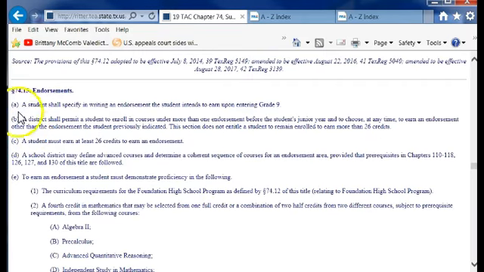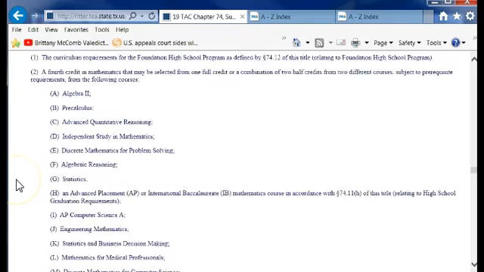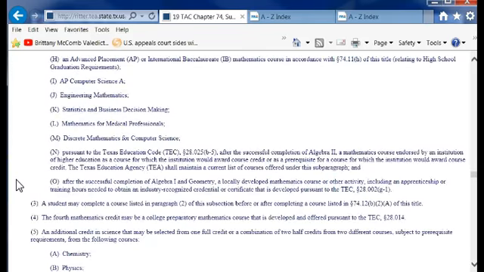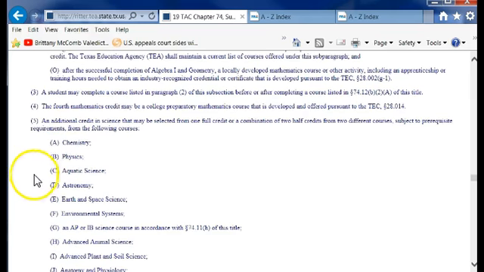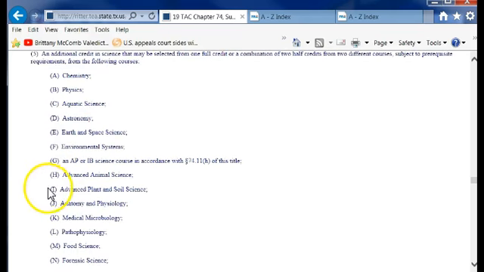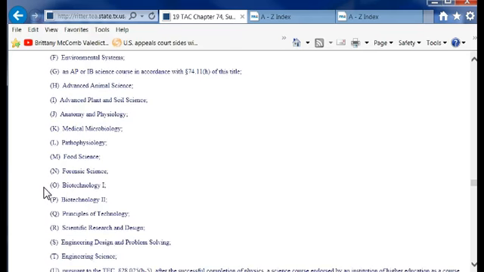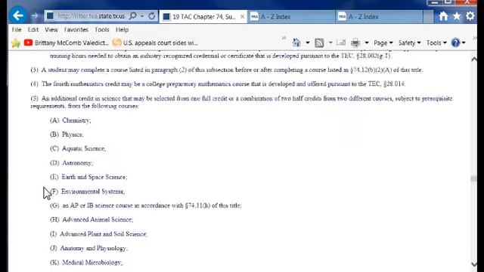Now, let's touch real quick on the science requirement for earning an endorsement. That science requirement is held in Chapter 74.13E of the Texas Administrative Code, and specifically right down here in E5, and these are the classes. So chemistry, physics, aquatic science, this would be with that additional science that's required to earn an endorsement. And they're held in 74.13E.